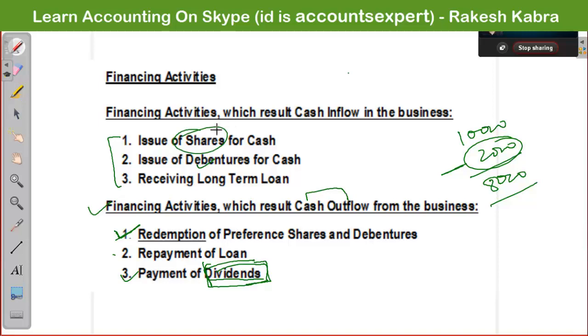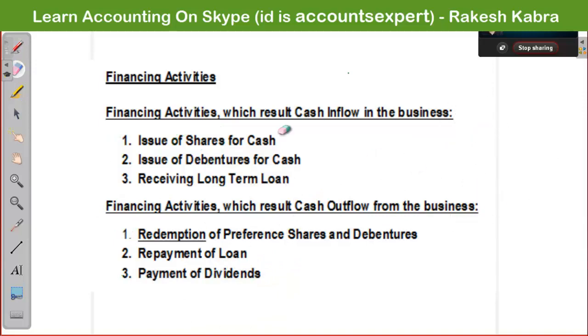And the motive is what? Why did they purchase my shares? So that at the end of the year they could get dividends from the company. So here the company earned, suppose, 10,000, and out of 10,000 the company distributed 2,000 to the shareholders, and that distribution is known as dividends. So when we pay the dividend, again there will be cash outflow from the business. So these are the financing activities which result in cash outflow from the business. These three activities result in cash inflow in the business, and these three activities result in cash outflow from the business.